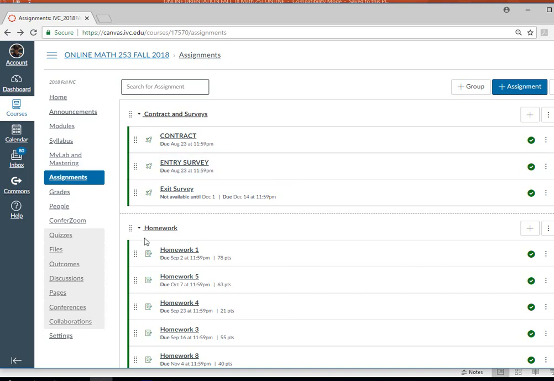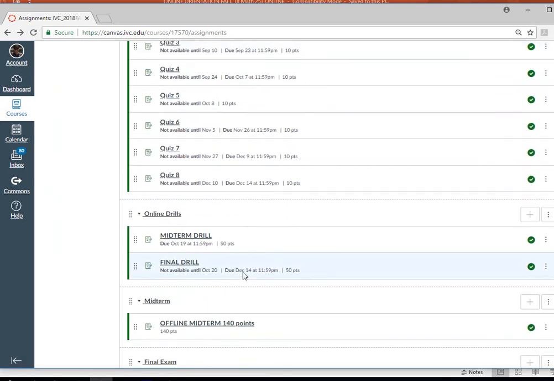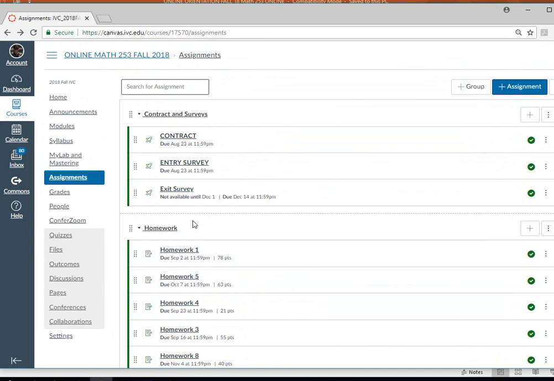Now, do not use this homework. What I did is that homework in here, do not use those links because you may have some issues. This is synced. So what I want you to do, you cannot access any of this before you buy access to MyMathLab. So all this stuff under here, just do not open them up from here.